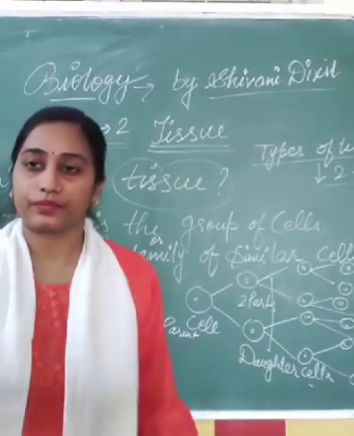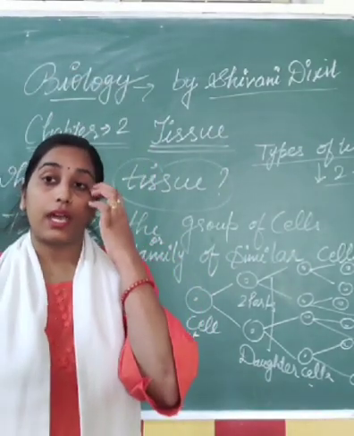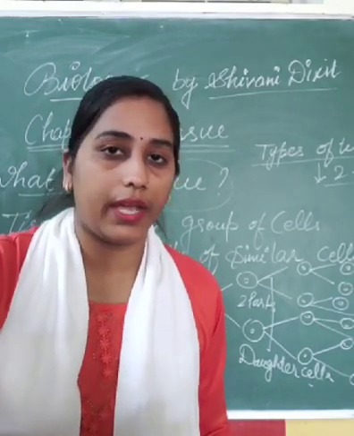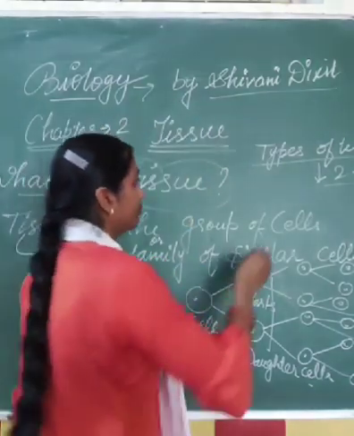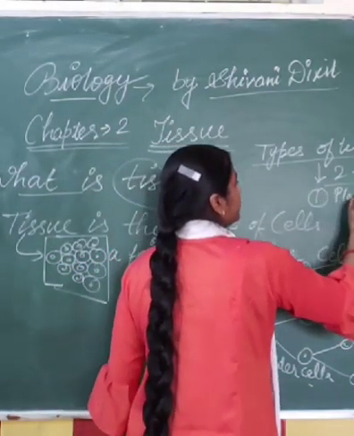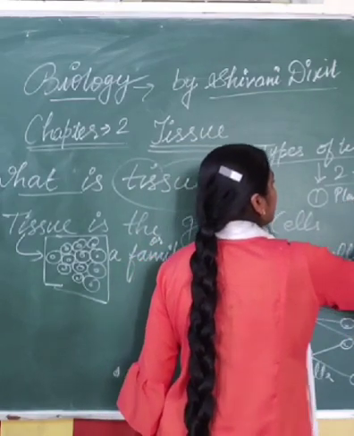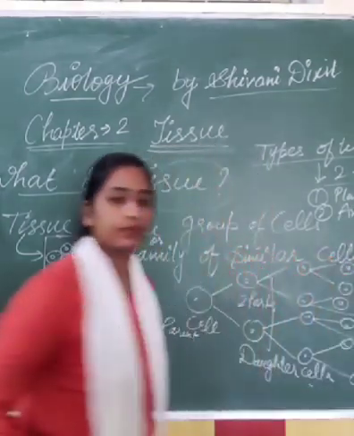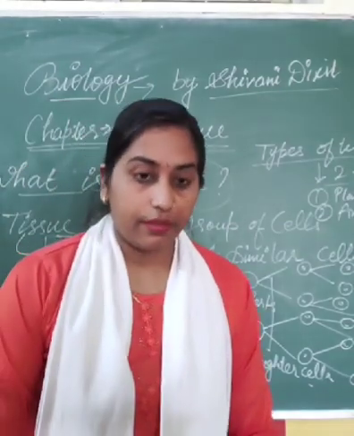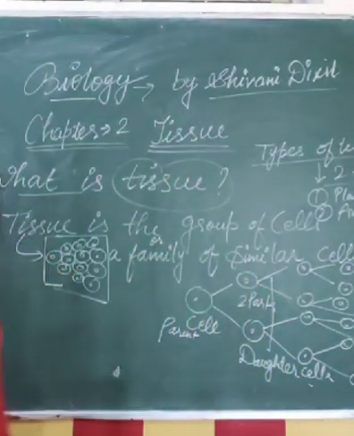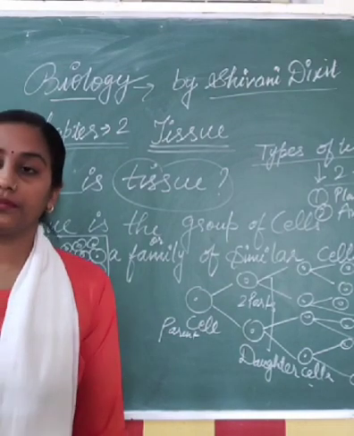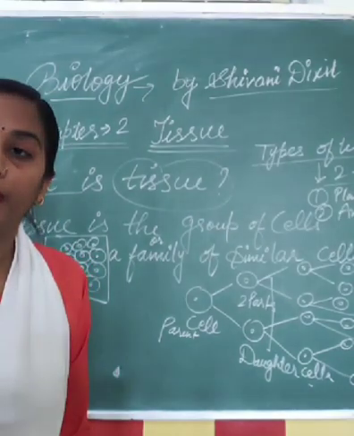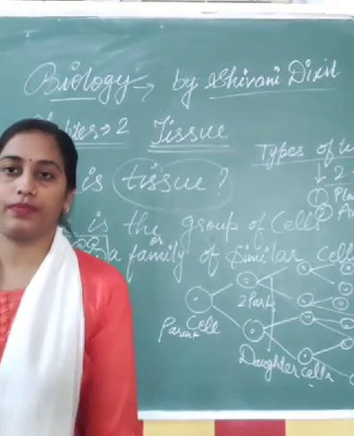These two types are, number one, plant tissue, and number two, animal tissue. Right? So how many types of tissue do we have to understand? Two types of tissue, that is animal tissue and plant tissue.